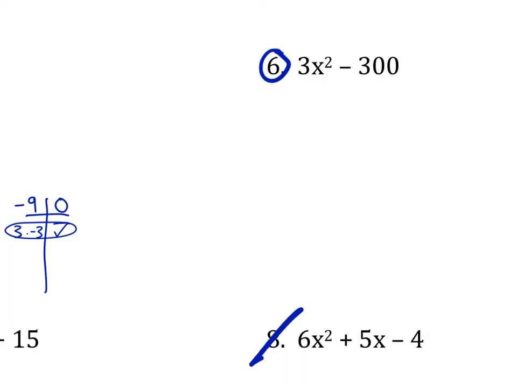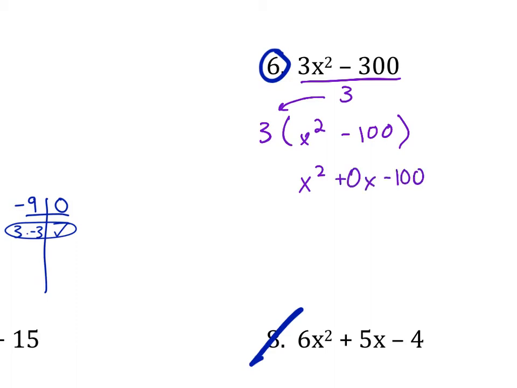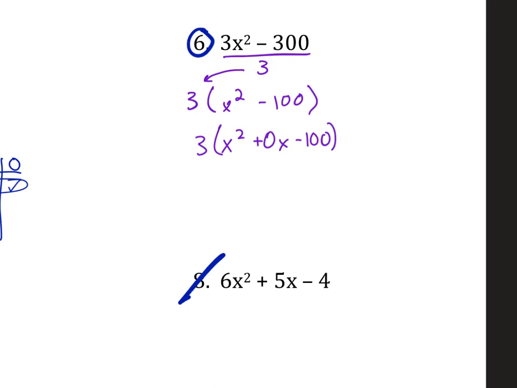All right, so hopefully you divided a 3 out here, so 3 times x squared minus 100, okay? And then if you followed my method to the left here, you put a 0x in the middle. You're missing that b term, the x term, so you put a 0 in there to hold its place. That doesn't change the value. You basically are adding 0 to something. It's not changing the value of it, but it is a form that's more convenient.